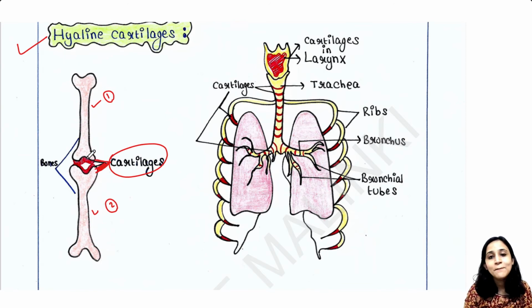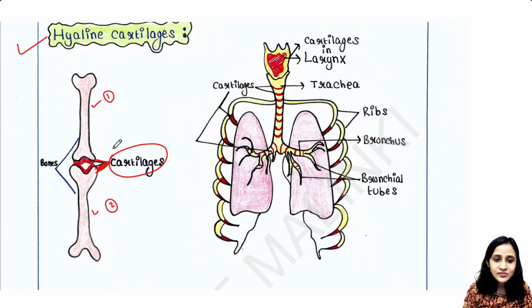Many times cartilages are found at the end of the bones or in the middle of the bones where the friction is occurring. To prevent the friction, cartilages are there because they are soft, flexible materials. So they are present at the ends of bones.